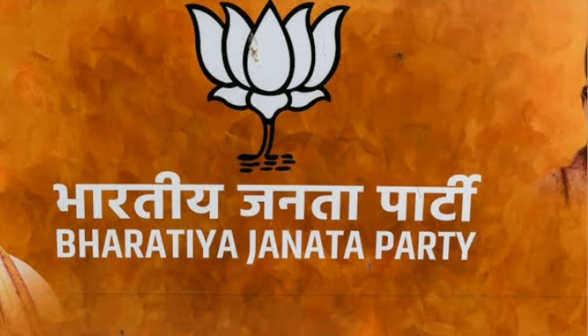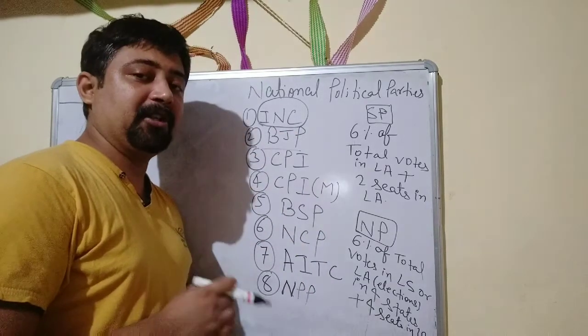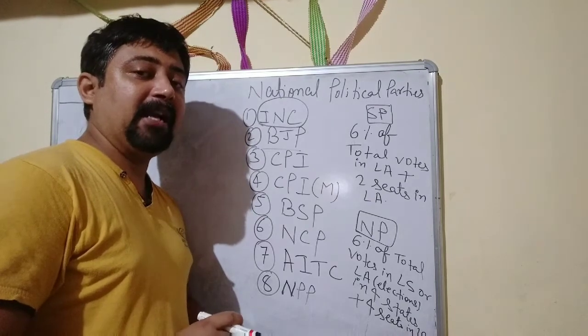Now come to the second one, that is BJP. We all know that our present government is the BJP government. Mr. Narendra Modi is our Prime Minister, and he is from the BJP. So Bharatiya Janata Party, in fact, its origin lies in the Jansangh that was established by Syama Prasad Mukherjee. But finally, after so many amalgamations, it came out as BJP.